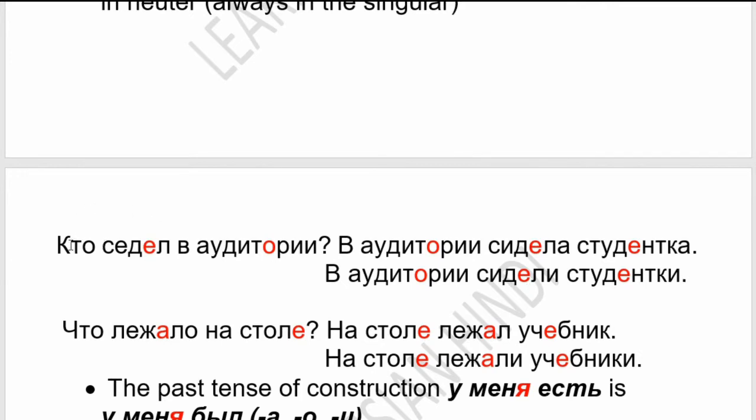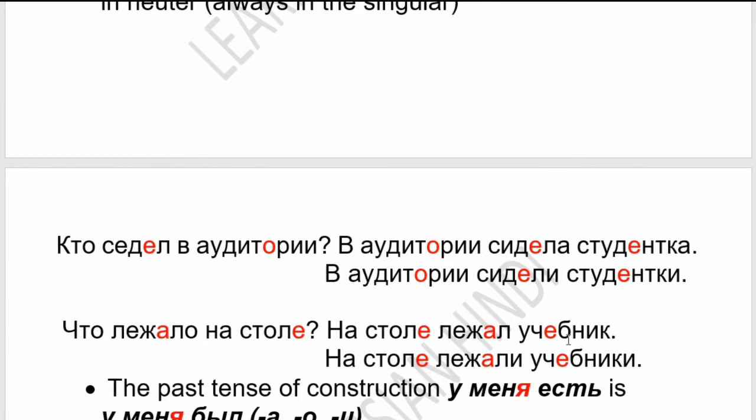But the question is the same for that: Kto sidel v auditorii? Similarly, Chto lezhalo na stole? Chto lezhalo na stole? So the question is in singular number only, for kto and for chto. For chto it is in neuter gender, and for kto it is in masculine singular. Na stole lezhal uchebnik.